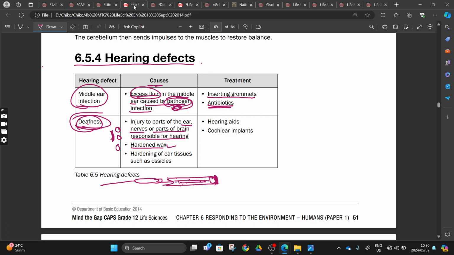What is deafness? It is partial or total hearing loss. When it is partial, we call it hearing loss, and when it is total, we call it deafness, right? This can also be caused by hardening of our ear tissues, such as the ossicles. If those ossicles harden up and do not move, you are going to be deaf, right? The treatment we can use is wearing hearing aids. The hearing aid is going to amplify the vibration, and the cochlear implant is going to transmit the stimuli into impulses, and the impulses are sent via our auditory nerve.